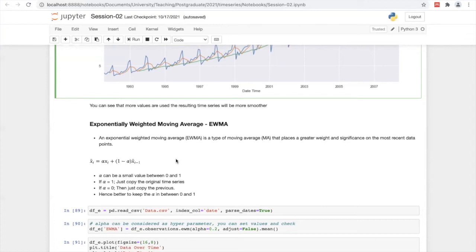That's the Markov property, simply. Here also, in the exponentially weighted moving average, you can see the equation: x bar t equals alpha x t plus (1 minus alpha) x bar sub t minus 1. T minus 1 means the just previous data point. So it is calculated based on x t as well as the previous value.